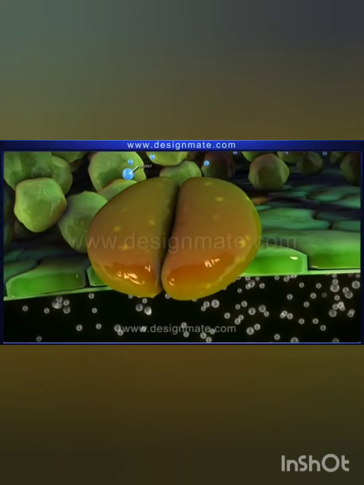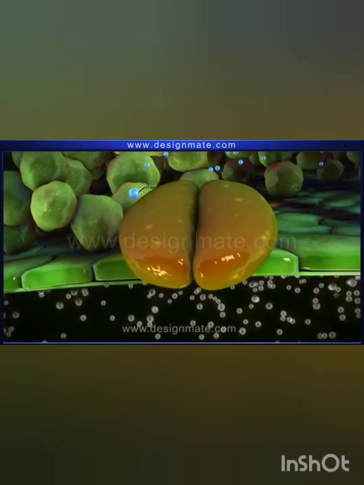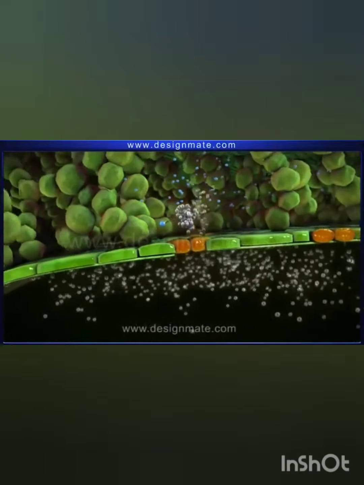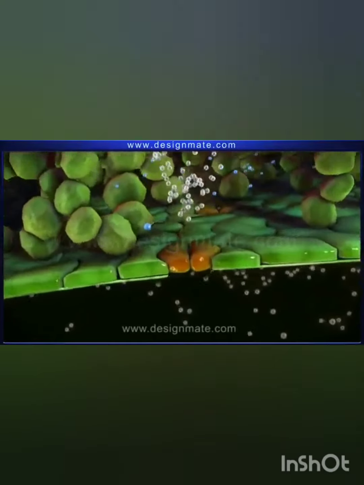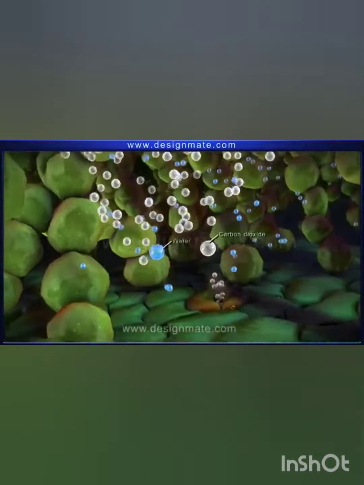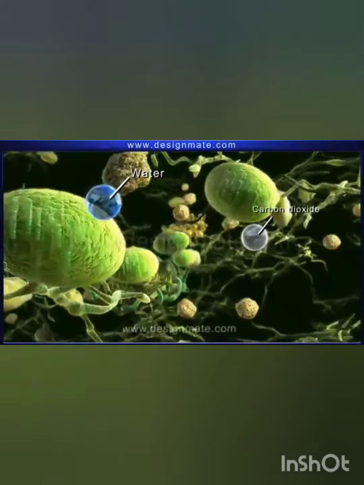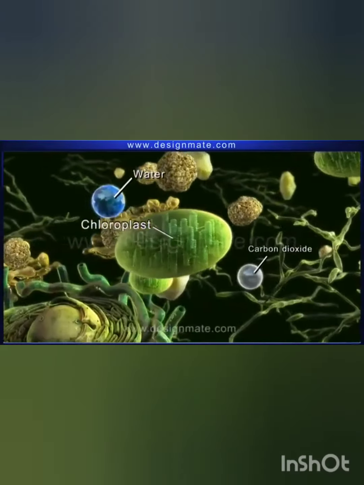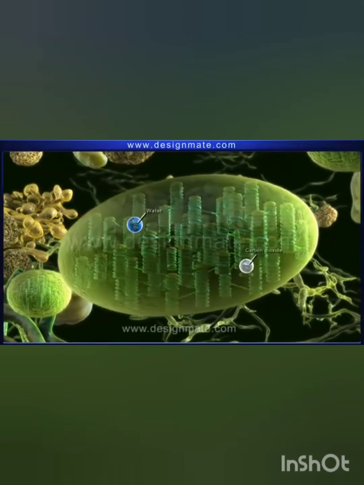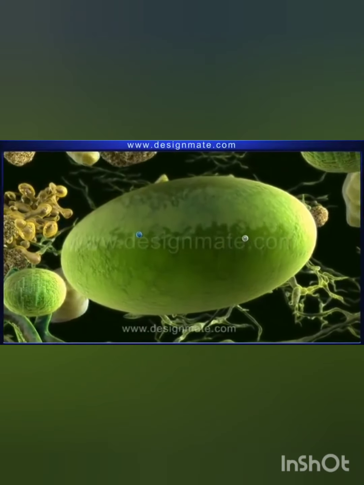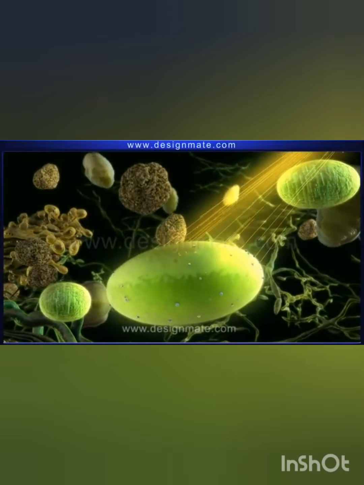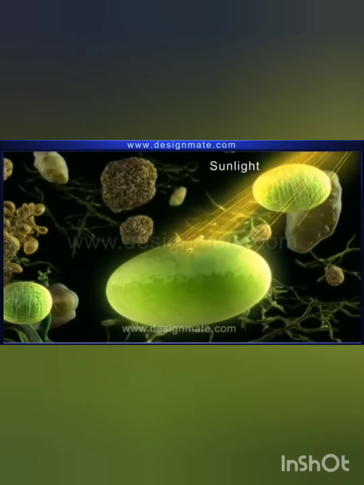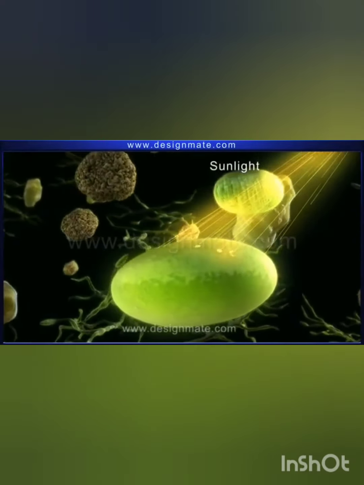The stomata are guarded by two cells and the opening and closing of stomata helps a plant for the exchange of carbon dioxide and oxygen. During the process of photosynthesis, chlorophyll containing cells of leaves in the presence of sunlight use carbon dioxide and water to synthesize carbohydrates. We can see carbon dioxide plus water in the presence of sunlight and chlorophyll pigment, they combine to form oxygen and glucose.